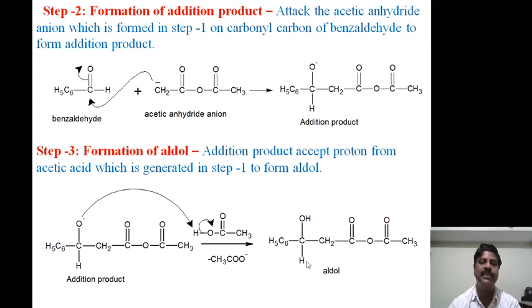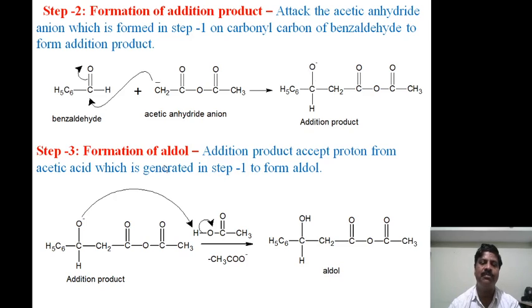In the second step, the formation of addition product. The acetic anhydride anion formed in step 1 attacks the carbonyl carbon of benzaldehyde to form an addition product. Similar to aldol, the negative charge of the acetic anhydride anion attacks the carbonyl carbon atom of benzaldehyde, and it forms an addition product with a negatively charged oxygen atom on this product.